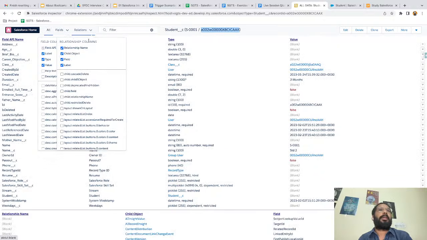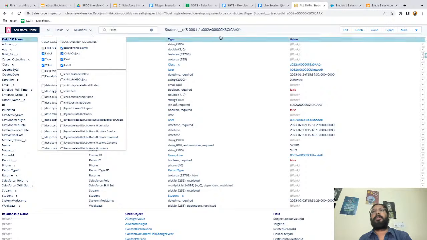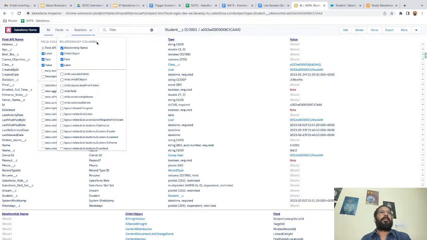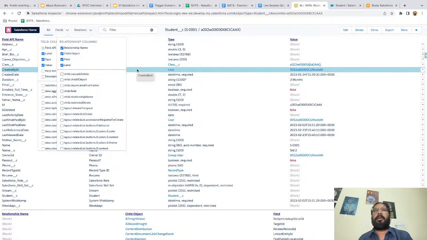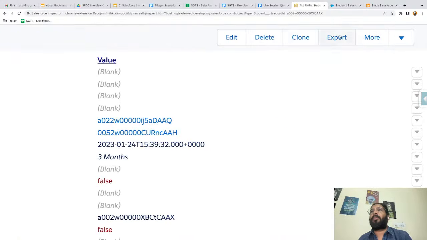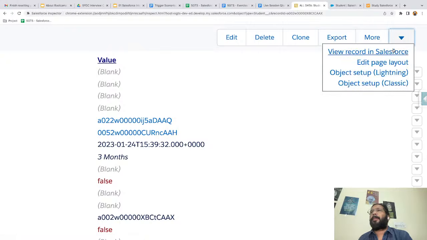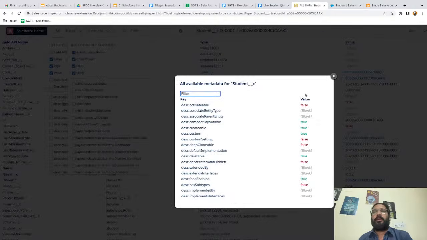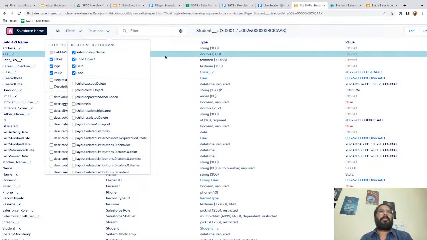So if you install the Salesforce Inspector extension, you can go above and beyond and do lots of things. You can explore particular record information. And here we have these buttons like edit, delete, clone, export, more, right? These options are available, so you can configure these as per the requirement.